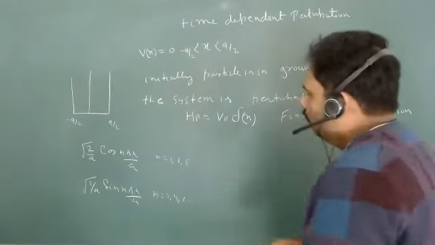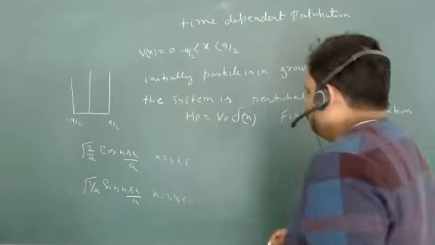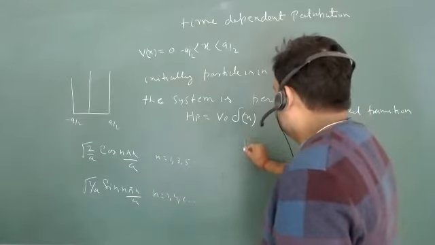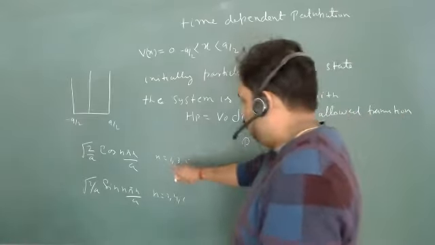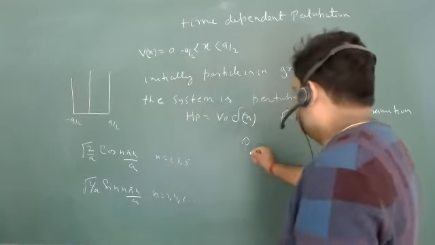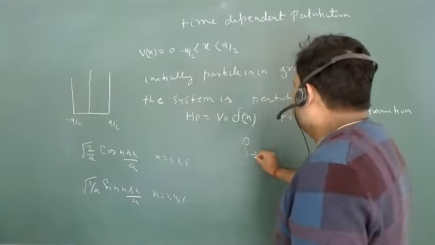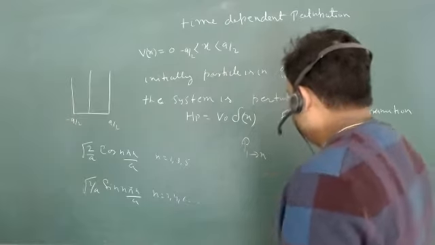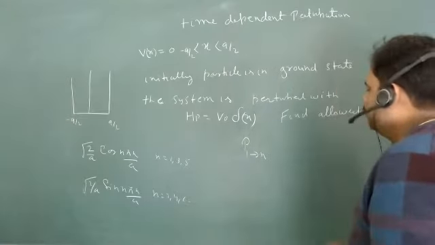So we know these particular states. And now if I want to go for the transition probability from, let's say, the ground state, meaning n is equal to 1, to any other state, then what is the formula?